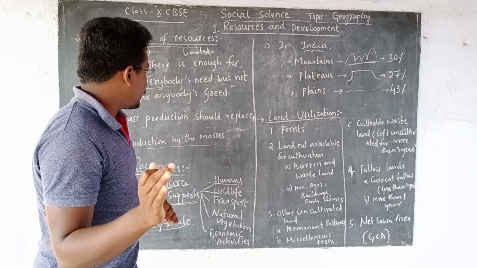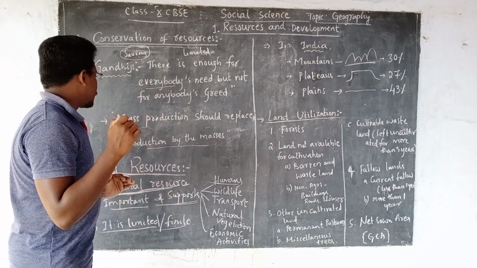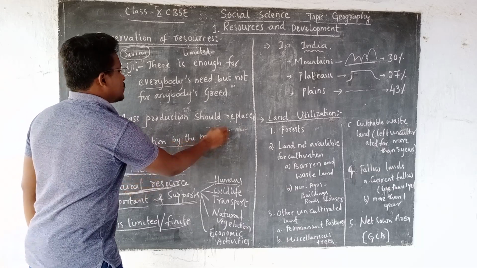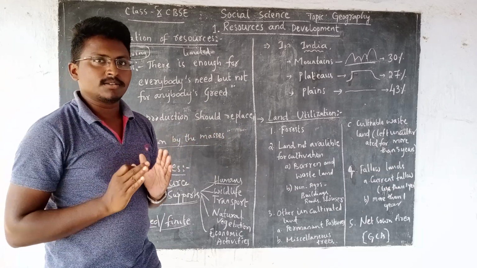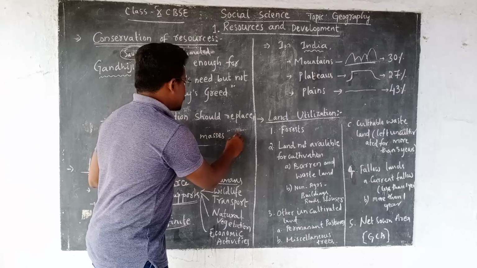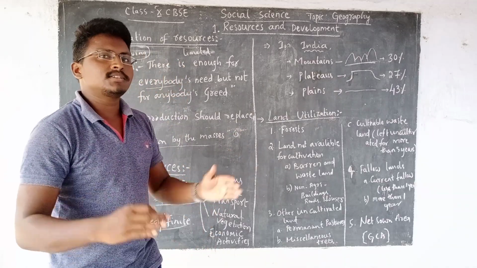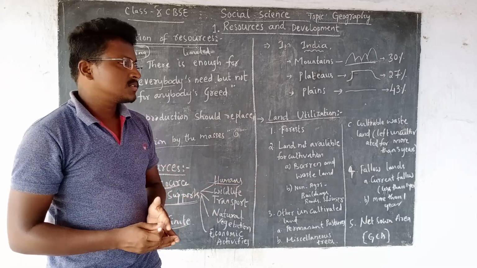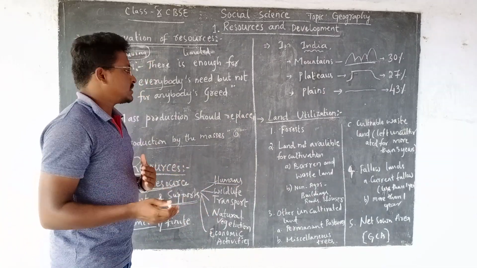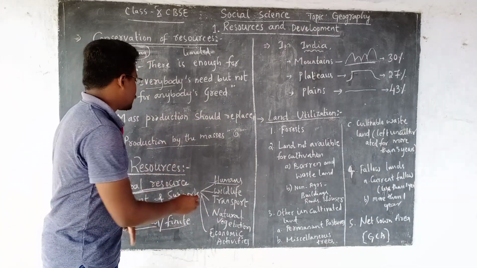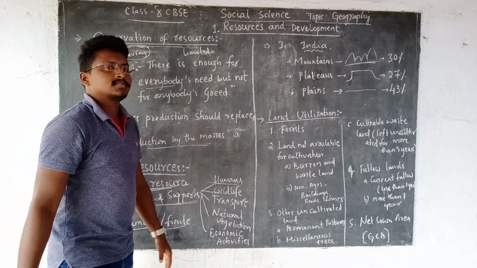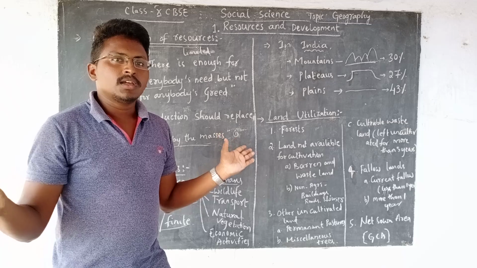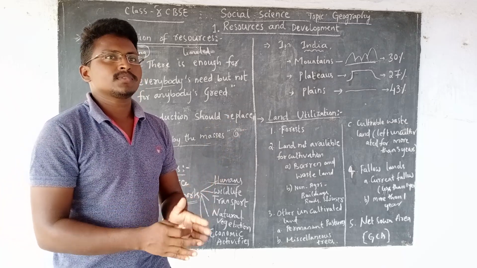Gandhi also said that mass production should be replaced with production by the masses. Mass production means one person producing large amounts of goods. Instead, many people should produce goods.